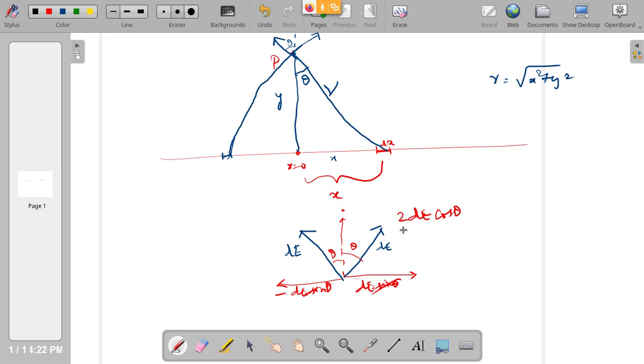But that is if I integrate from 0 to infinity, because 0 to infinity this side and 0 to minus infinity that side, I will have to have the 2 factor. Otherwise I don't even have to have the 2 factor. I can take the 2 also out and integrate between minus infinity to plus infinity. Integral dE cos theta will give me the electric field E.